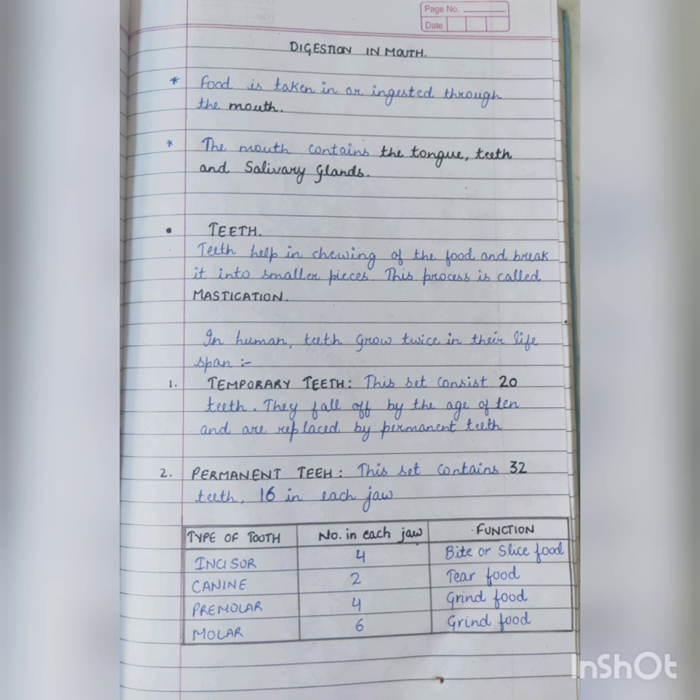Throughout our lifespan, we get 2 sets of teeth, temporary teeth and permanent teeth. The difference between the 2 is written on the screen. In our jaw, we have 4 types of teeth: incisors, canines, premolars and molars. Their number and their function are also written on the screen.